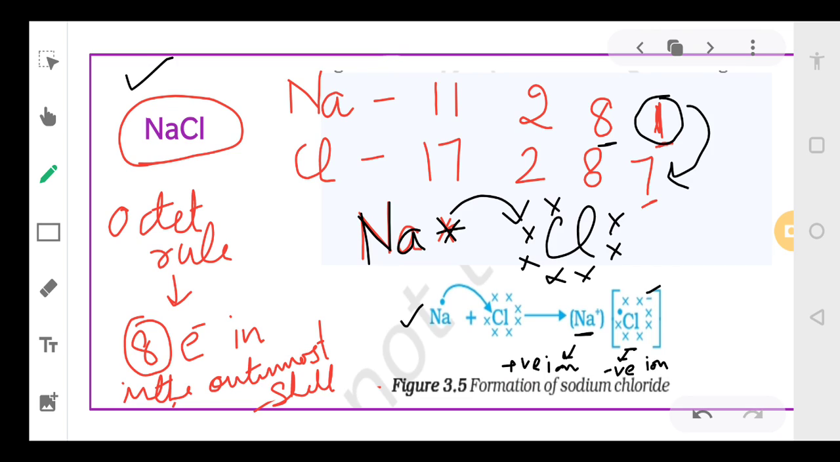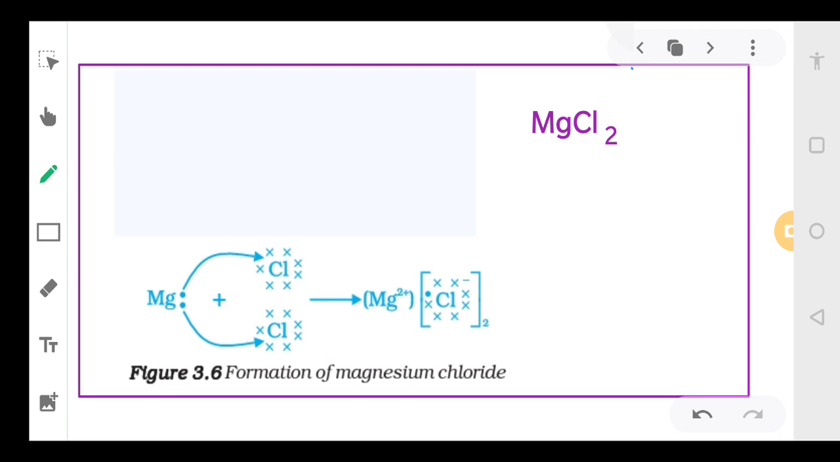Yes, very good. So in the compound sodium chloride, sodium is giving 1 electron, chlorine is taking 1 electron. So sodium will acquire a positive charge, chlorine will acquire a negative charge, right? Okay, let's discuss one more example. The next compound is MgCl2.